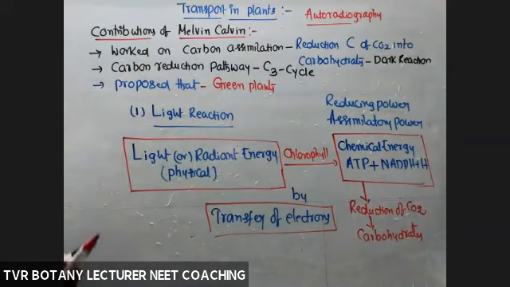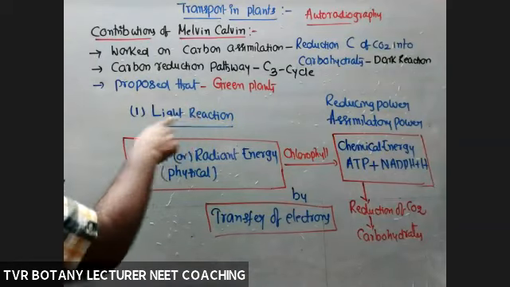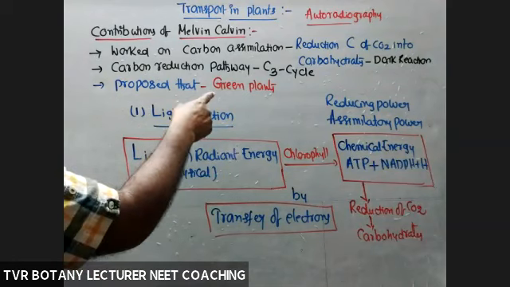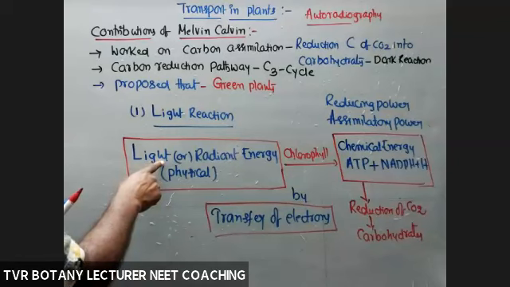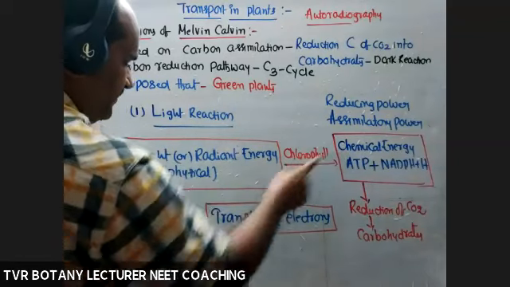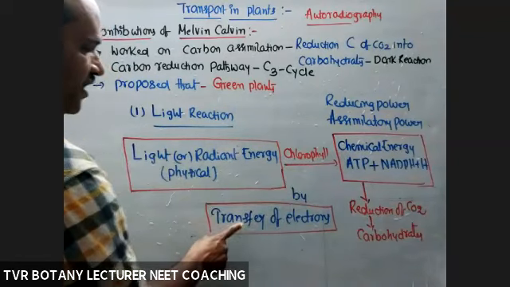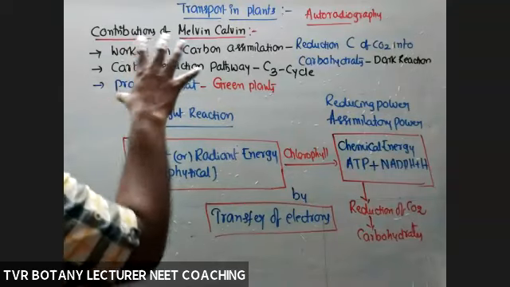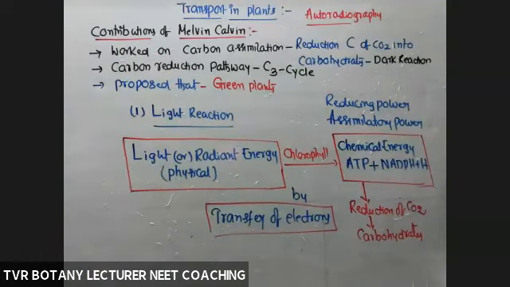In addition to that, he proposed that during the light reaction, green plants or organisms with chlorophyll are able to convert light energy into chemical energy by transferring electrons from pigment to pigment with the help of a number of electron carriers. So that is about the contributions of Melvin Calvin.